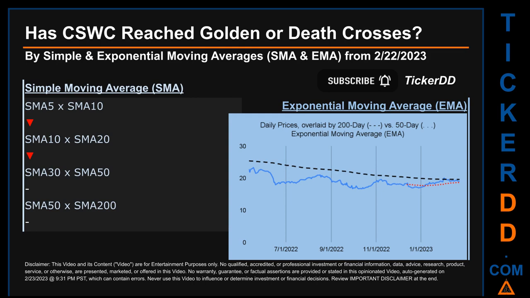Continuing with SMA, we looked across the 5 to 10, the 10 to 20, and the 30 to 50-day ranges to see if golden and death crosses had been reached. We found death cross signal for the 5 to 10, the 10 to 20. We could not find neither golden cross nor death cross signal for the 30 to 50, the 50 to 200.